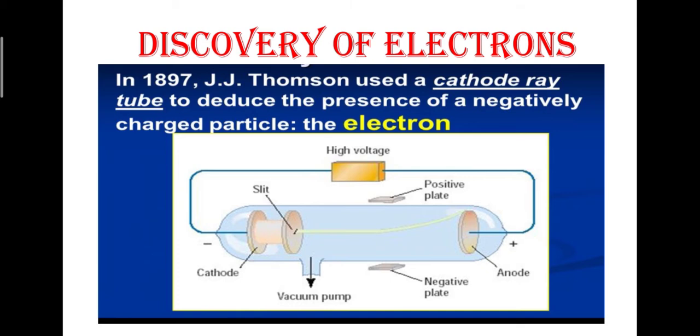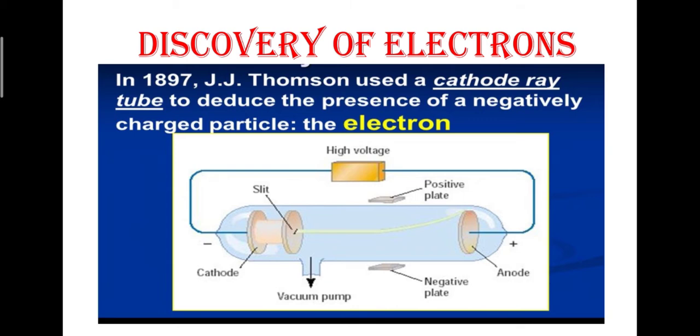So Thomson used a special tube which is called a discharge tube for this experiment. And this discharge tube, as you can see in the diagram, is a hard cylindrical glass tube that consists of two metal plates called electrodes, each sealed at the two ends of the tube. You can see here cathode and anode sealed at the two ends of the tube. These metals are connected to the two terminals of a high voltage battery. Here is the high voltage battery, and these two plates are connected to the terminals of this battery.